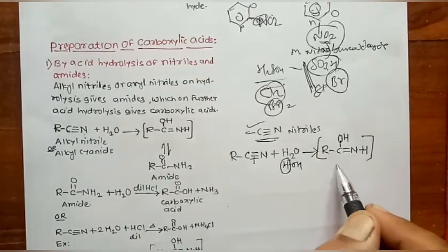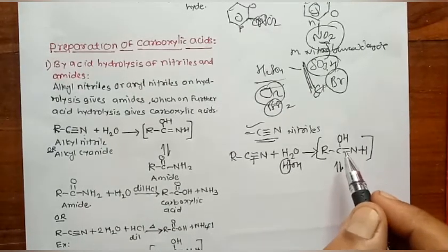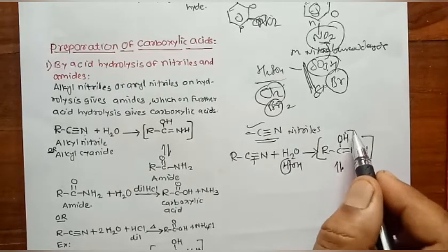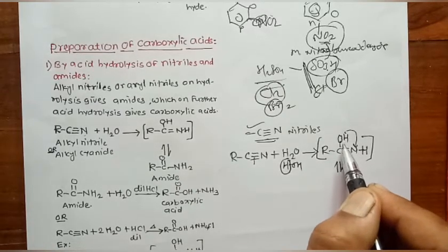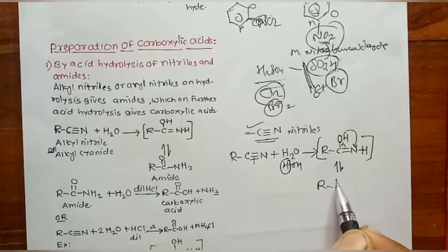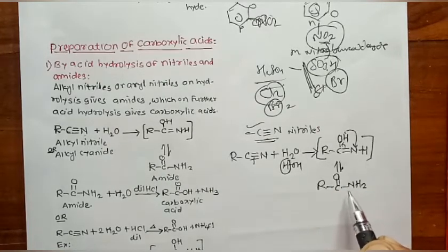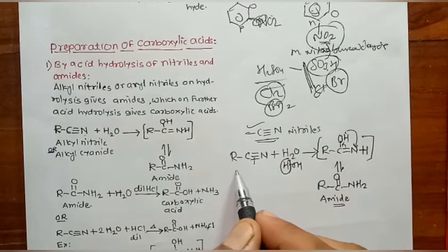This compound undergoes rearrangement of atoms and is converted into an amide. The hydrogen atom attached to the nitrogen makes NH into NH2, and the bond shifts, forming a double bond between carbon and oxygen, and we get RC double bond O NH2. The compounds in which the CONH2 group is present are known as amides. So formation of amide takes place in the first step: alkyl nitrile on hydrolysis gives amide.